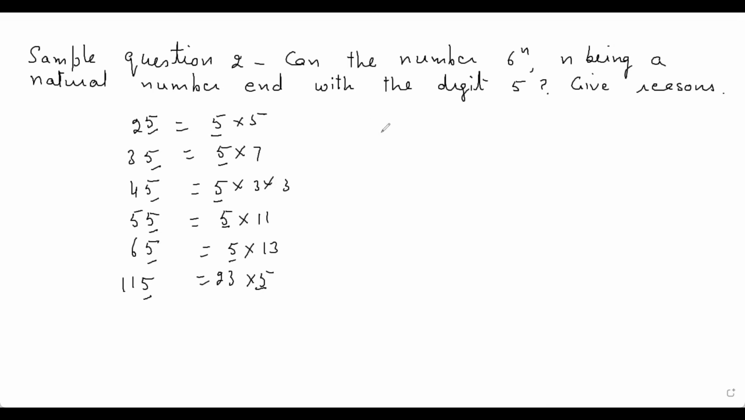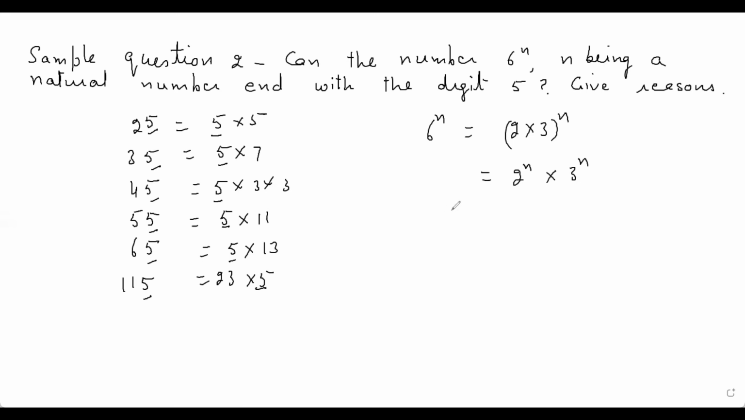So it means 6 raised to power n: can it end with the digit 5? Now if I factorize it, it will be 2 into 3 raised to power n. It means this is equal to 2 raised to power n into 3 raised to power n. So there is no factor 5. One of the factors is 2, one of the factors is 3. There is no factor which is 5. So it cannot end with the digit 5.